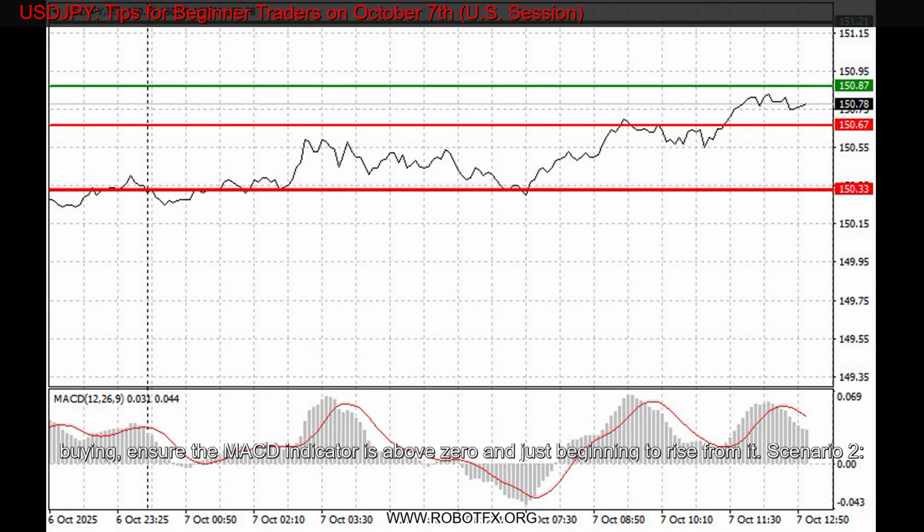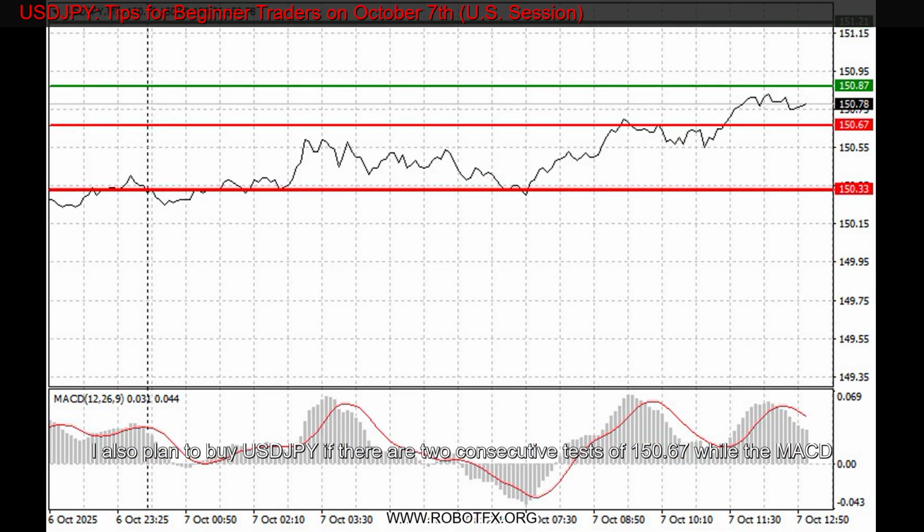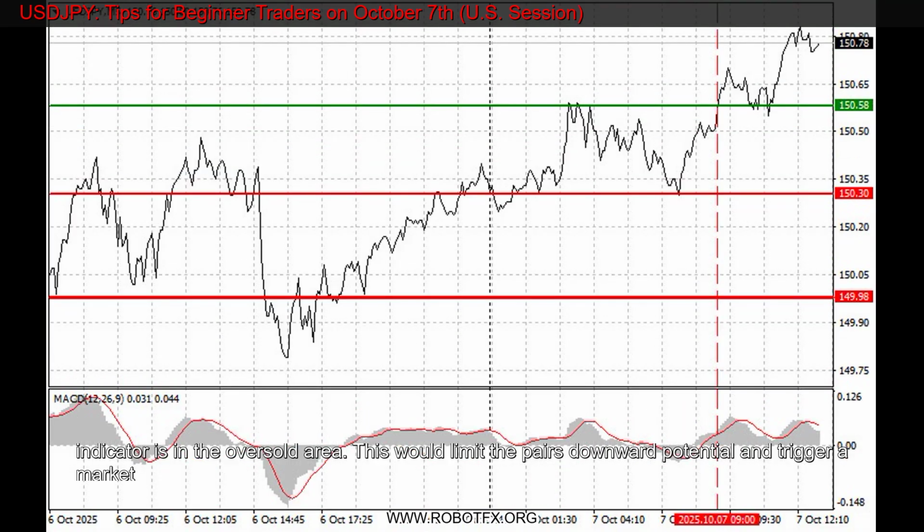Scenario 2. I also plan to buy USDJPY if there are two consecutive tests of 150.67 while the MACD indicator is in the oversold area. This would limit the pair's downward potential and trigger a market reversal upward. Growth toward the opposite levels of 150.87 and 151.21 can then be expected.